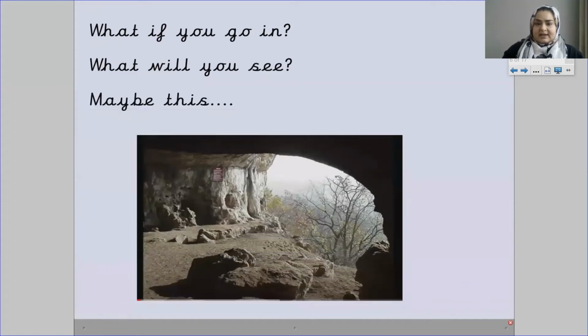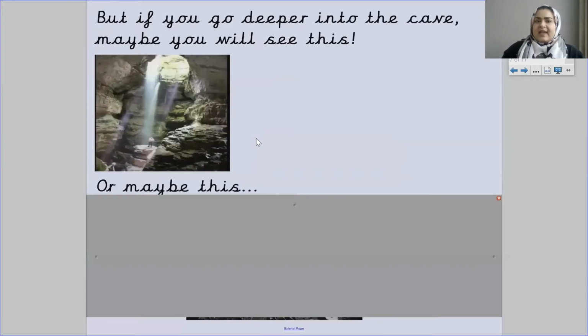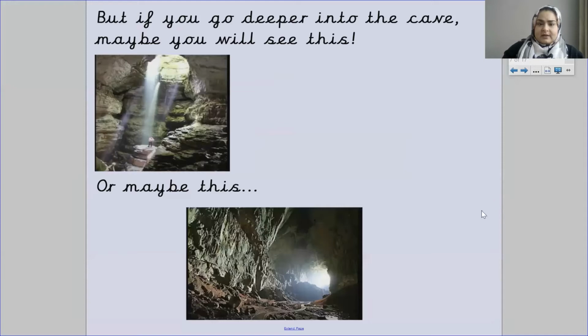Maybe this. So if you go in a cave, it may look like this. But if you go deeper into the cave, maybe you will see this. Yes, a lot of rocks and light. Or you might see this, like a tunnel.